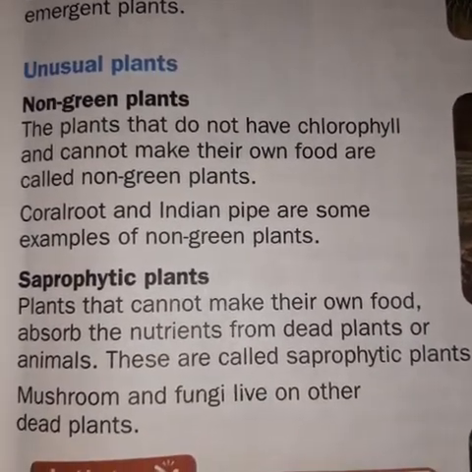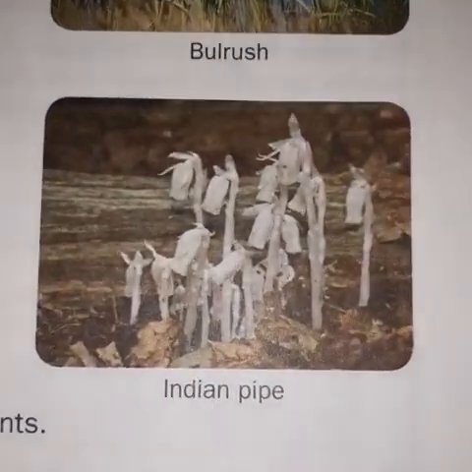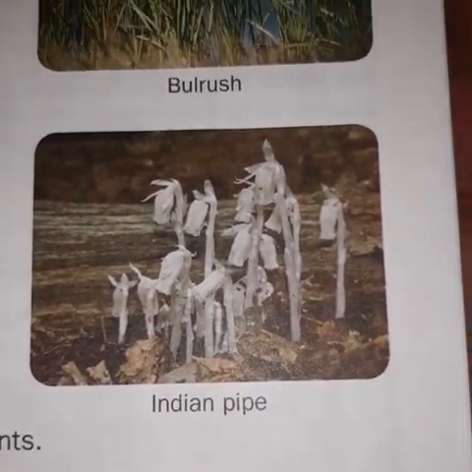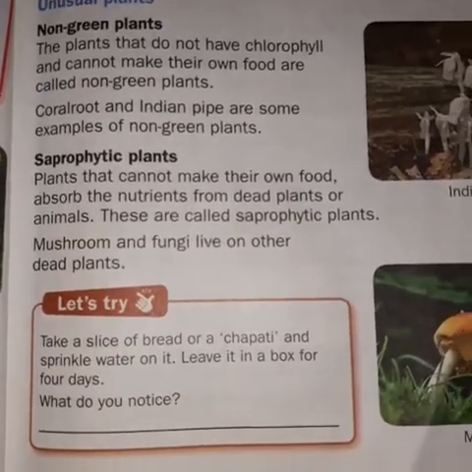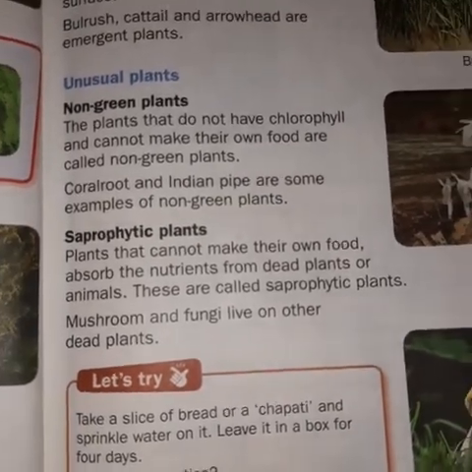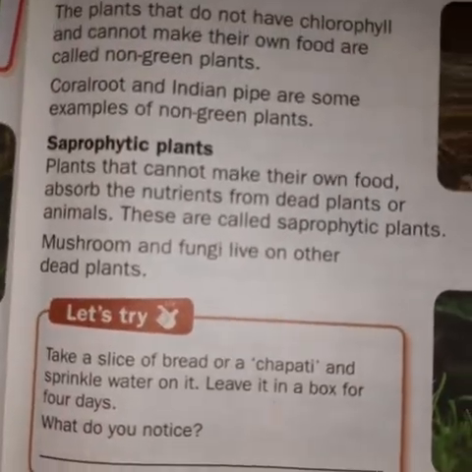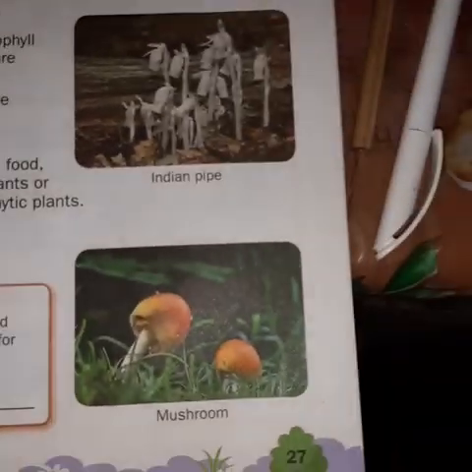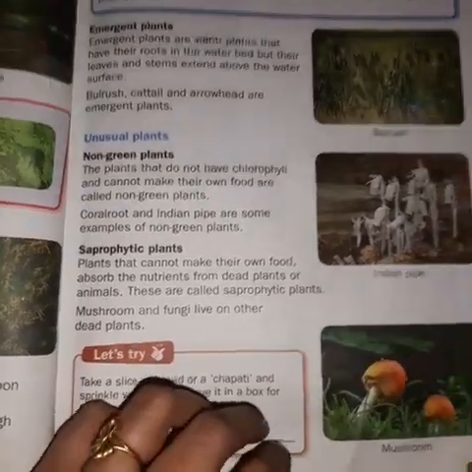Coral root and Indian pipe are some examples of non-green plants. Here the figure of Indian pipe is given. You can see that it is white in color and does not have chlorophyll, which makes the plant green in color. So this is your non-green plant. Saprophytic plants are plants which can't make their own food and absorb their nutrients from dead plants or animals. Mushroom and fungi live on other dead plants, so these are examples of saprophytic plants. This is your figure of the mushroom, a saprophytic plant.